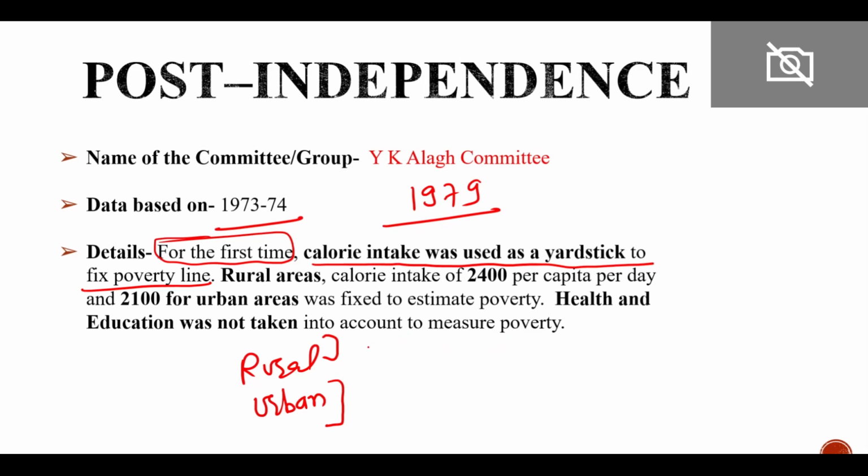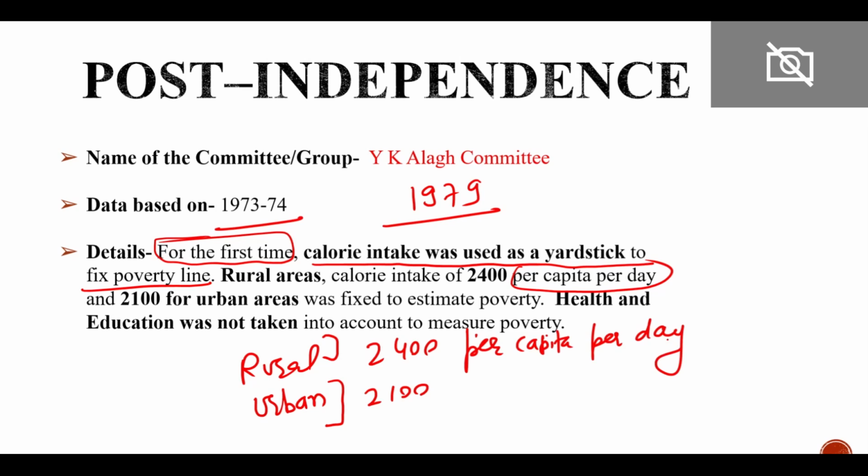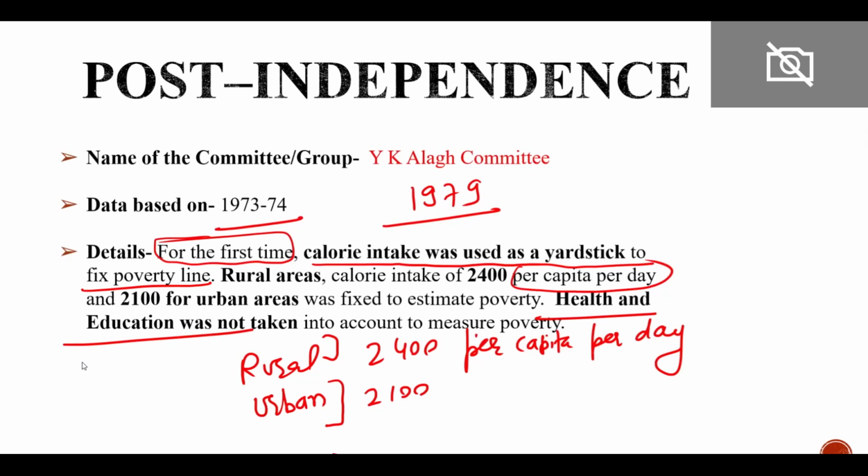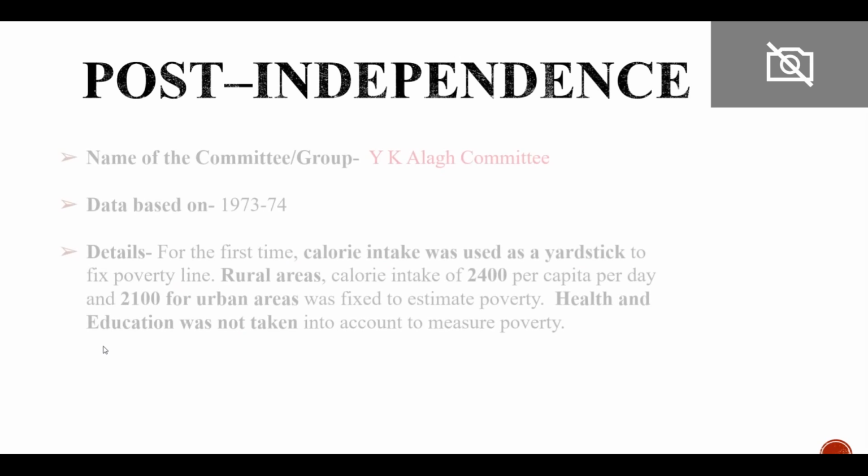So in the rural area, a calorie intake of 2400, and in the urban area a calorie intake of 2100, was fixed per capita per day, right? And here health and education were not taken into account. Only and only calorie was considered, right?